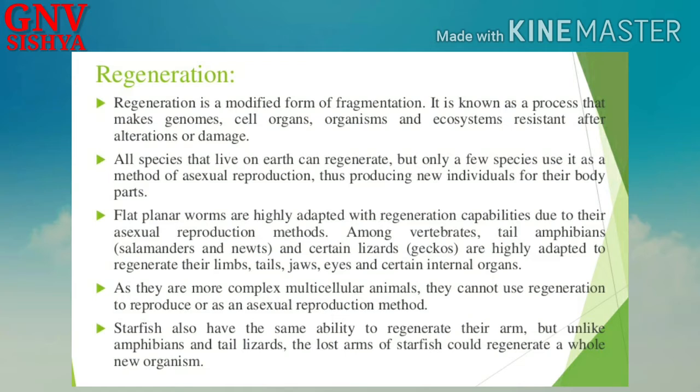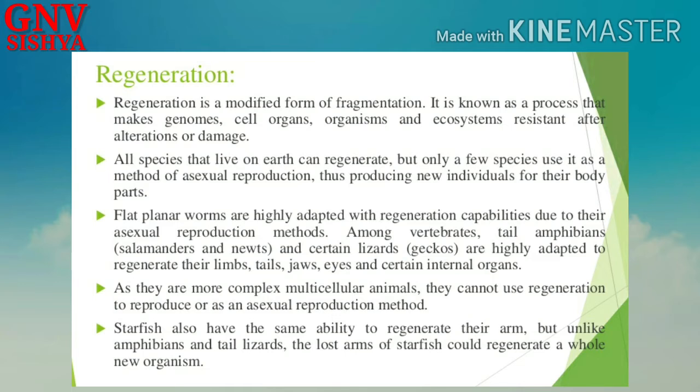In humans, we can regenerate only our liver. Okay, only the liver has the capability to regenerate, and that too to a limited capacity only, right? As they are more complex multicellular organisms, they cannot use regeneration to reproduce or as an asexual reproduction method. What is the meaning of that? Complex multicellular organisms will have different organ structures and organ systems. So if any of these portions are damaged, it will be very difficult to regenerate such a complex system, right? So complex organisms do not have the capacity to regenerate. They can regenerate only individual organs.